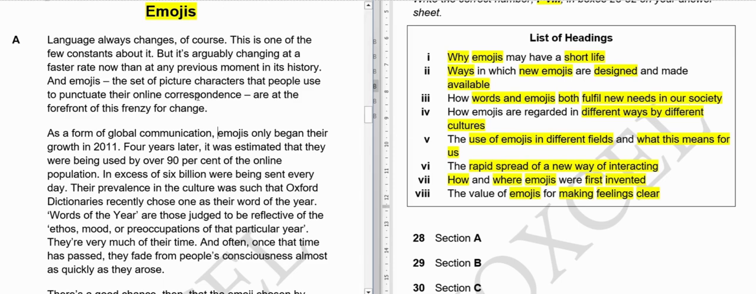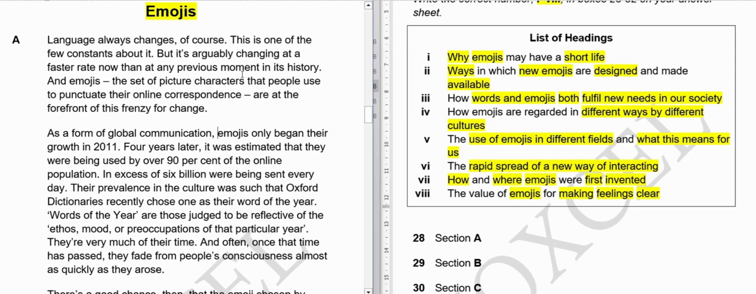There is no mention of that either. Fourth, how emojis are regarded in different ways by different cultures. No mention of that. Fifth, the use of emojis in different fields and what this means for us. They are not saying in what kind of fields we are using emojis. They're just saying emojis are at the forefront of this particular chain, and language is always changing. That's a core principle of this. Sixth, the rapid spread of a new way of interacting.